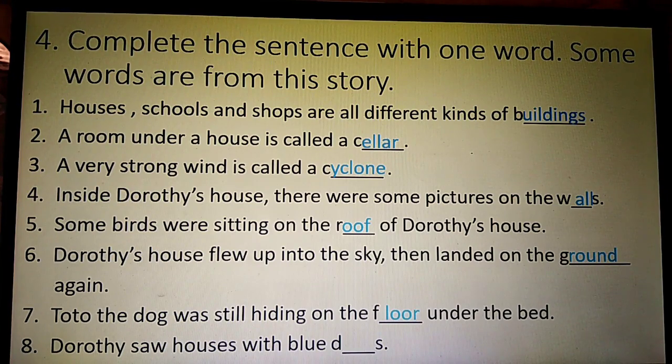The last one. Dorothy saw houses with blue dash. This is the last sentence of this story, the lesson number 3. You can see they saw tall trees, beautiful flowers and little houses with blue doors. So Dorothy saw houses with blue doors. I hope all of you wrote the correct answers. Please read and practice these exercises.